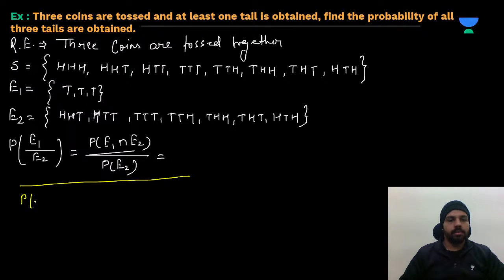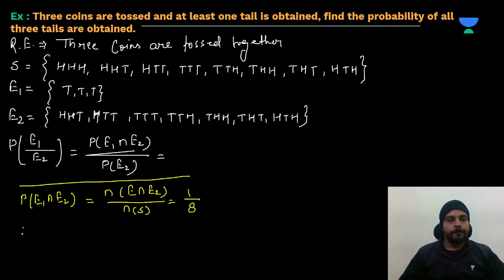Probability of E1 intersection E2 will be the number of elements in E1 intersection E2 divided by the number of elements in the sample space. So how many outcomes are there in common? Only one, right? So we can write 1 out of 8, right?